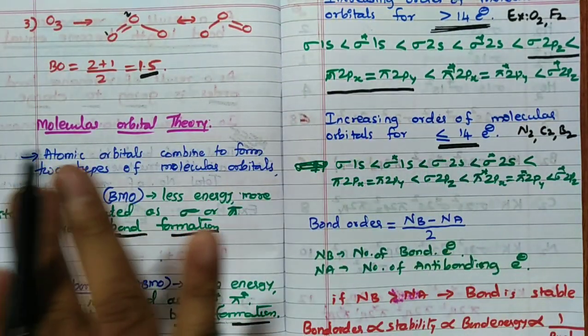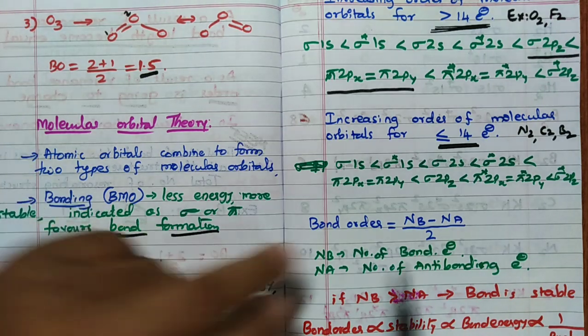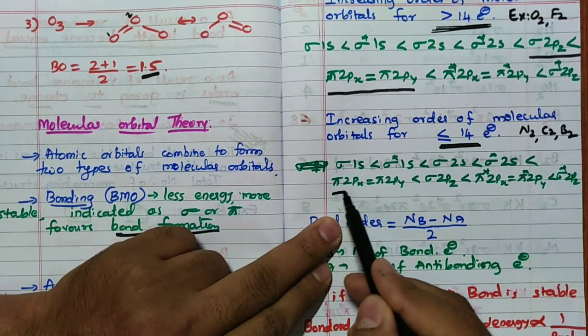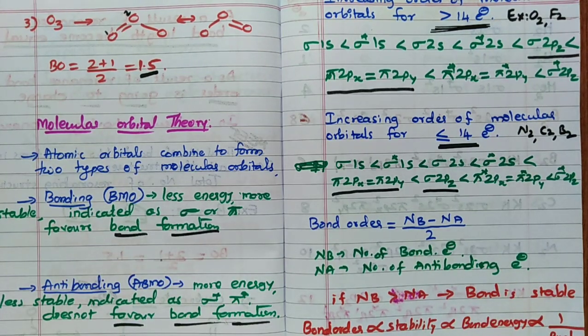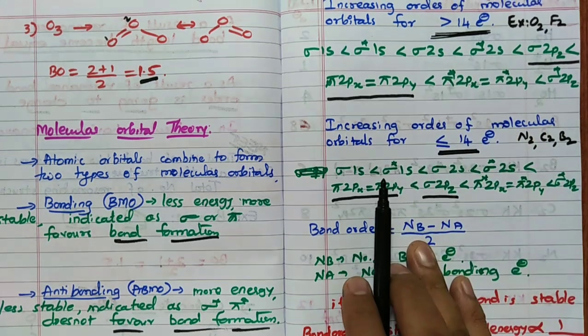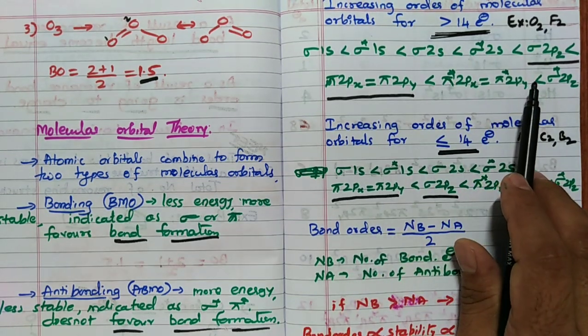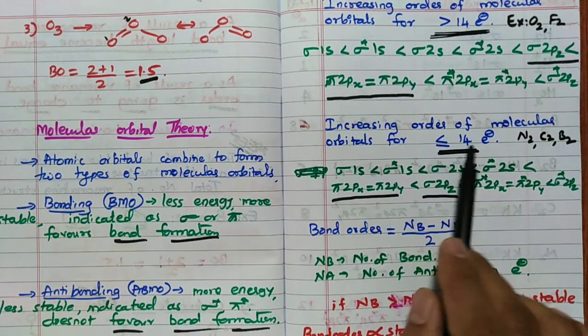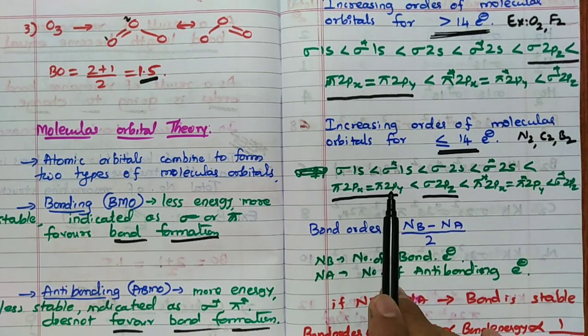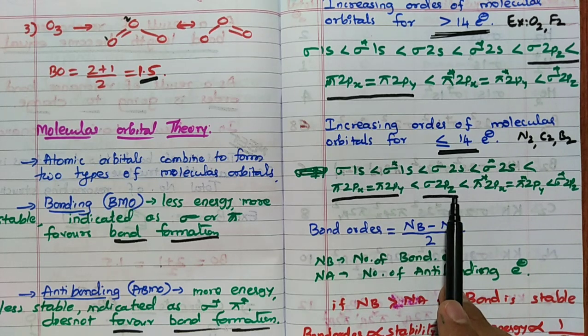It is interchanged in less than or equal to 14. First it comes pi 2px, pi 2py, then sigma 2pz. Remember this point. Very, very important. In a more than 14 electron system, remember, sigma 2pz comes first, then pi 2px, pi 2py. Remaining everything is the same. Less than or equal to 14, first it comes pi 2px, pi 2py, then sigma 2pz.